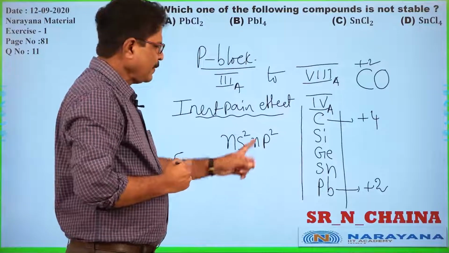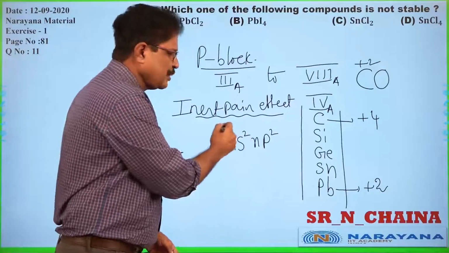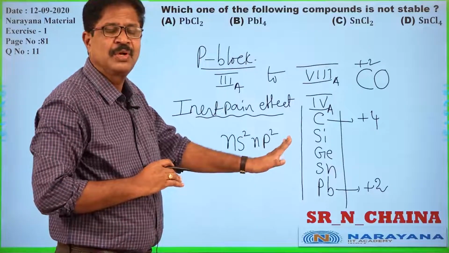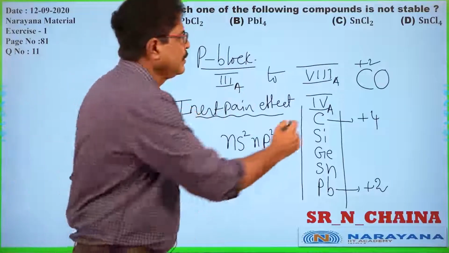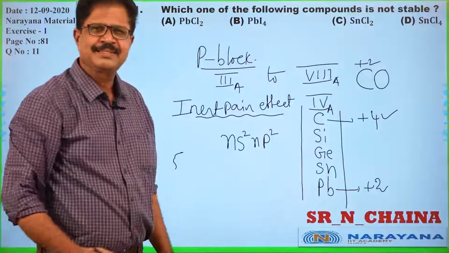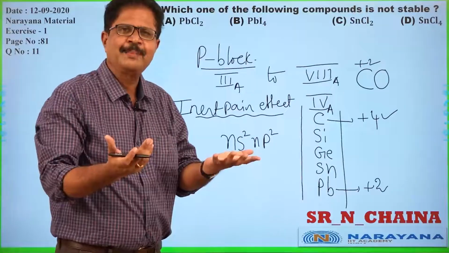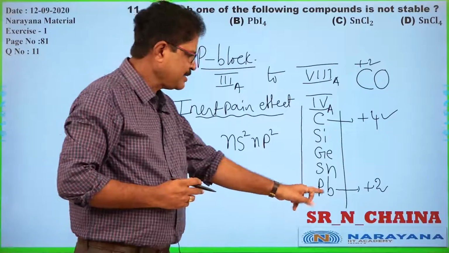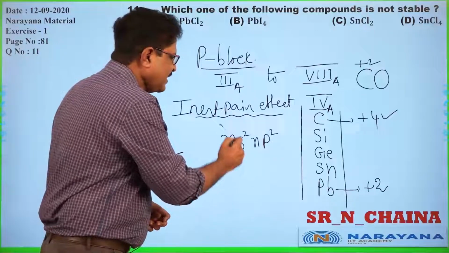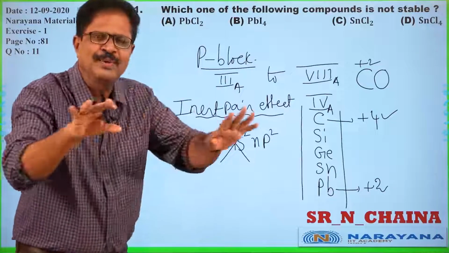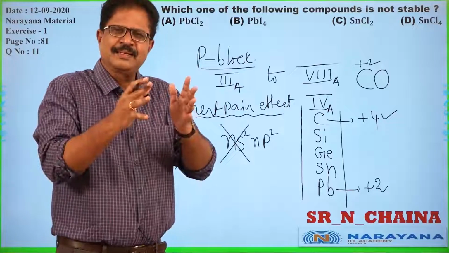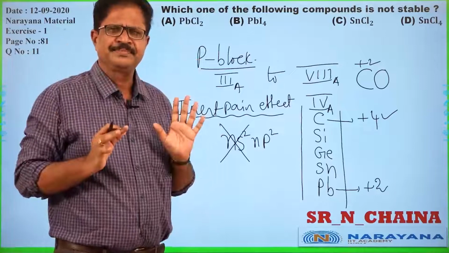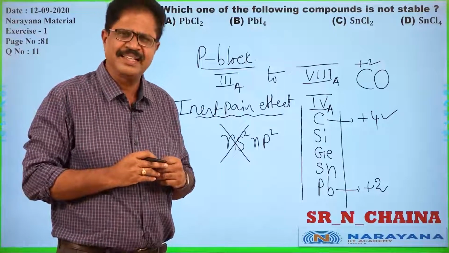Here, if all 4 electrons, 2 + 2, are participating in the bonding, we have +4 oxidation state. In carbon, this happens well due to small size. Whereas in the case of lead, ns electrons will not participate, of course not much. They participate in some cases, rarely.